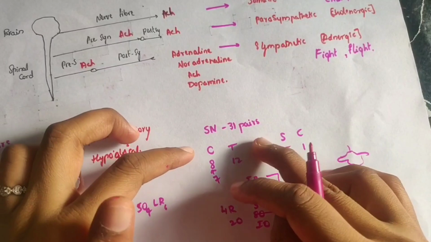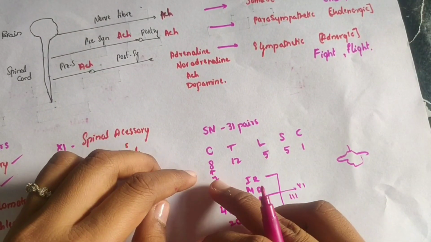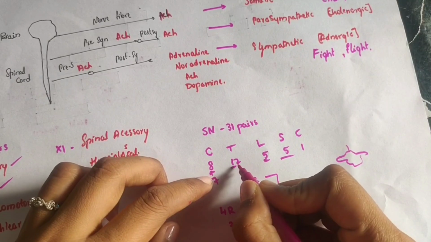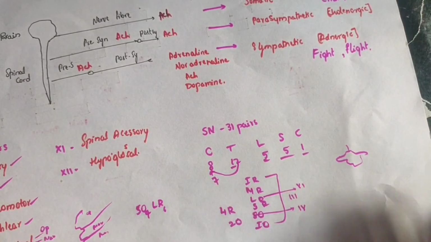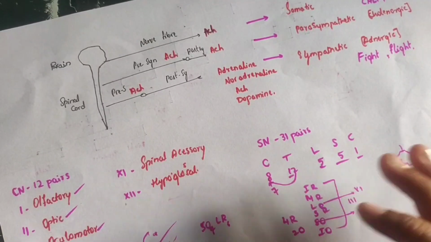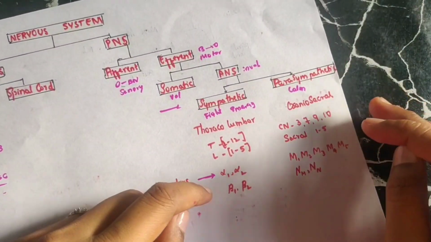Spinal nerves total 31. See 5, 5, 10 plus 10, 20, 30, 31 nerves out there. This is all you learn about the cranial nerves and spinal nerves. This classification you need to know in order to divide the sympathetic and parasympathetic nervous system.